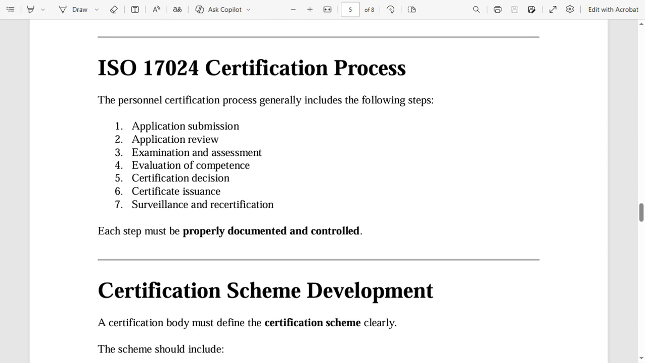Then ISO 17024 certification process. The personal certification process generally includes the following steps. First, application submission. Second, application review. Third, examination and assessment. Fourth, evaluation of competence. Fifth, certification decision. Sixth, certificate issuance. Seventh, surveillance and recertification. Each step must be properly documented and controlled.